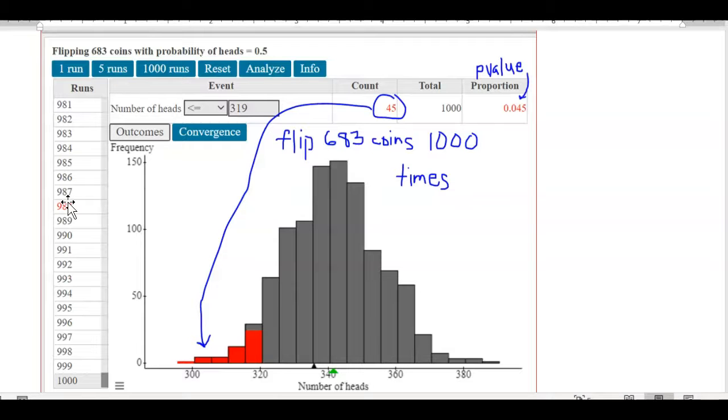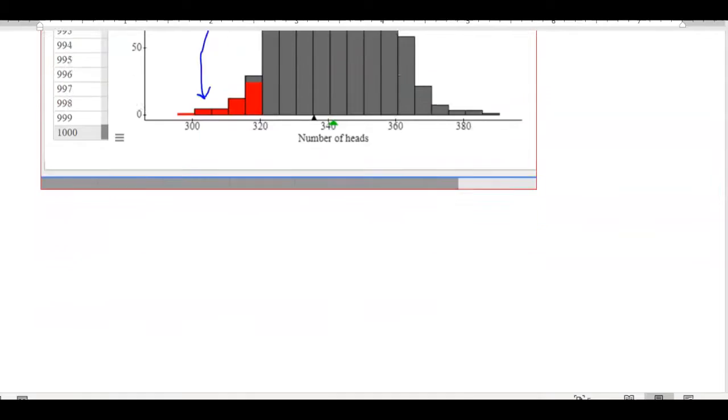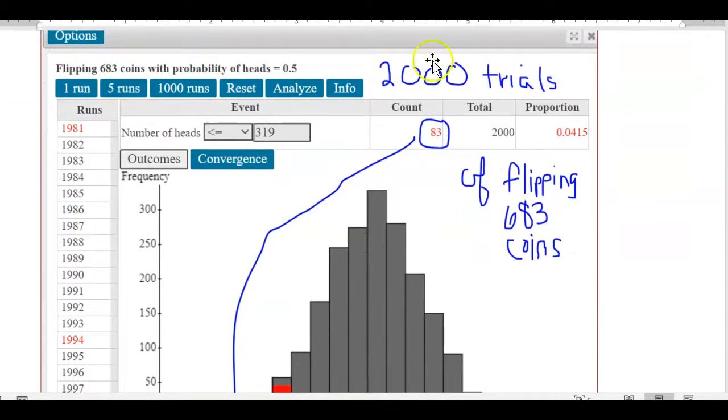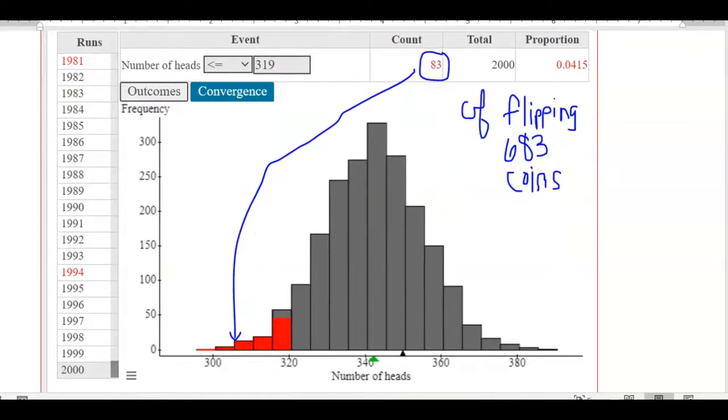Okay, and this proportion is going to be given your p-value, but we don't want 1,000 times, we want 2,000 times, so you got to push 1,000 runs again. And now we have 2,000 trials of flipping 683 coins. And out of that, we had 83 of those trials had fewer than or equal to 319 heads.